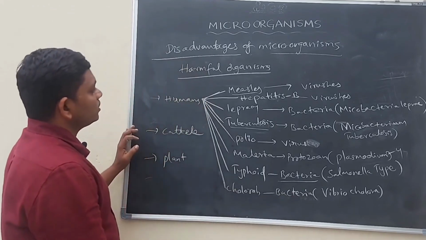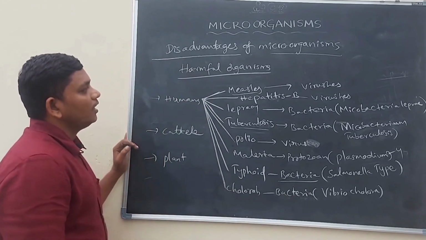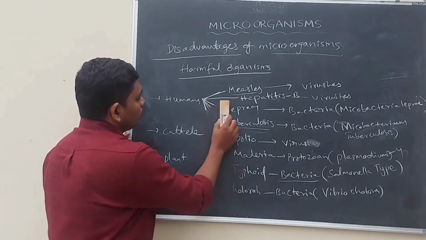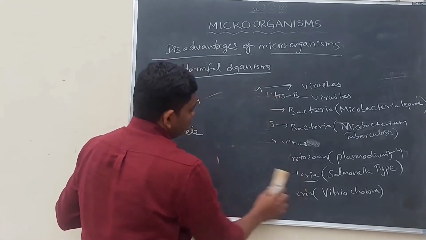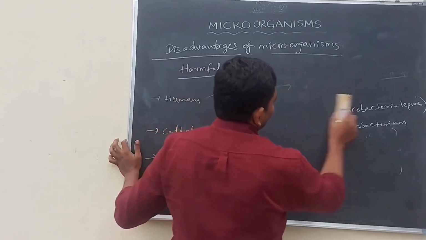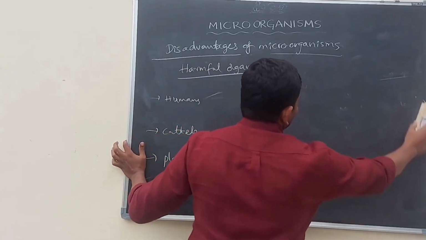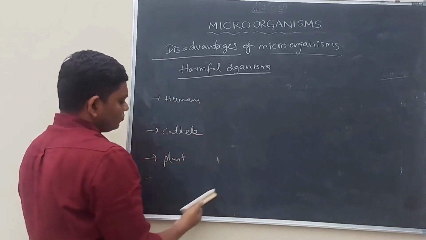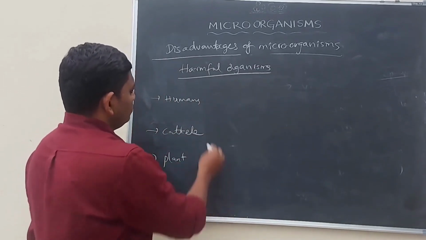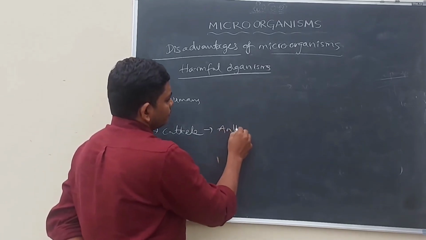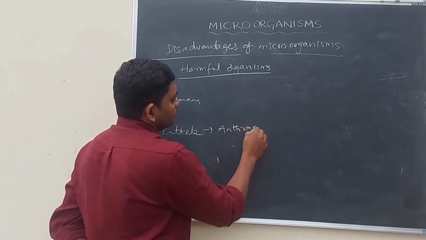So here we discussed the diseases caused by microorganisms in human beings. Let us discuss what type of diseases are caused by microorganisms in cattle. For example, anthrax disease.